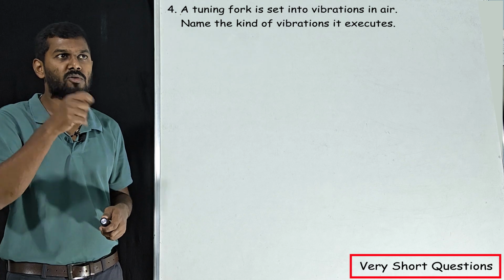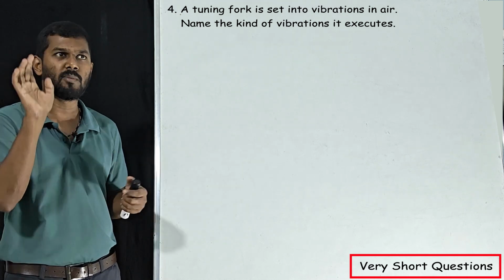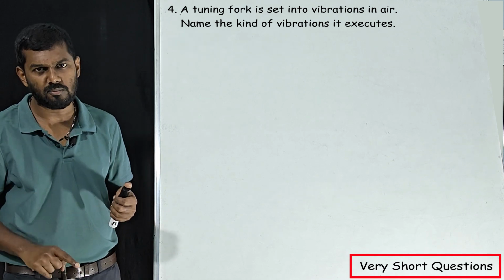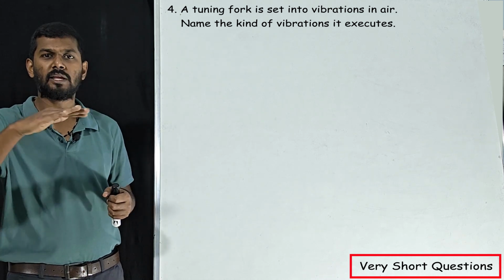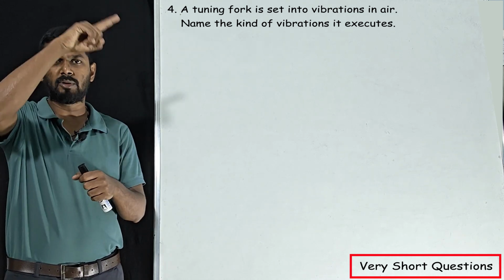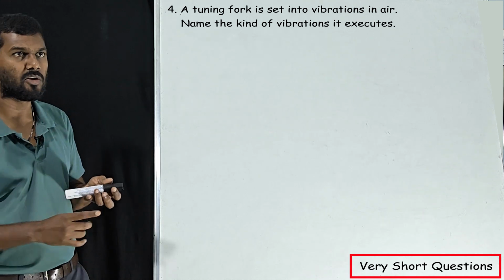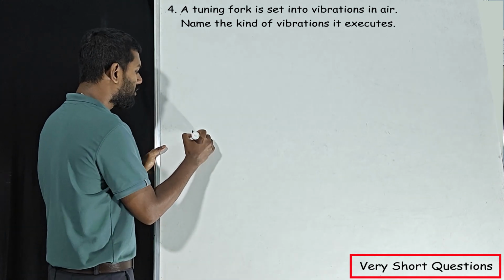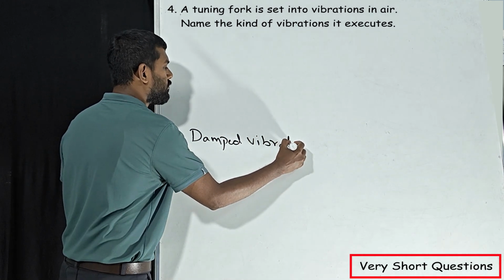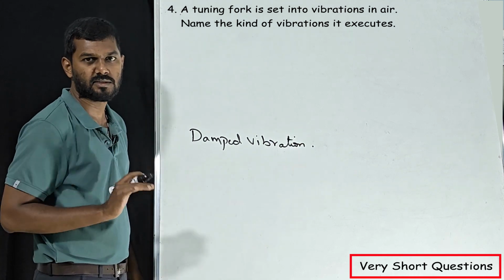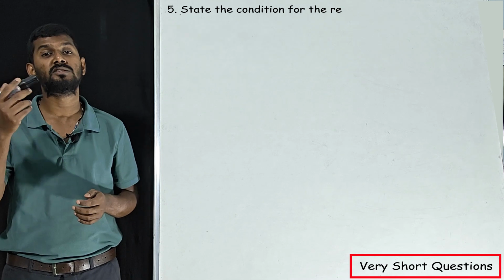So in this case, a tuning fork is set into vibration in air. They have made something to vibrate in the air, so ultimately it is going to come to rest, right? So it is an example for damped vibration. Damped means ultimately the amplitude of the wave will keep on decreasing, so ultimately it comes to zero. So it is an example for damped vibration. That's it.